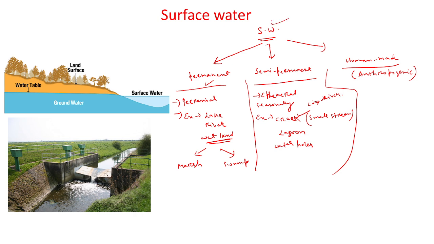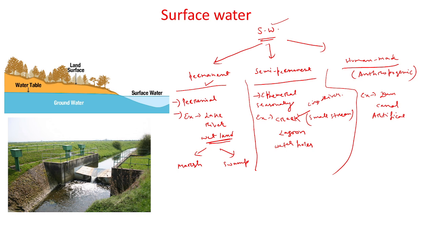And the third one is the human-made or anthropogenic. Of course, as the name suggests, that means this surface water is formed or assembled by human beings. For example, a dam and a canal. Another is the artificial pond. So these are different types of the surface water which is present on the earth.